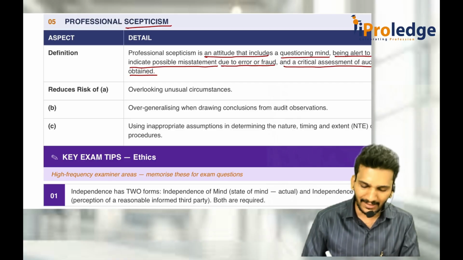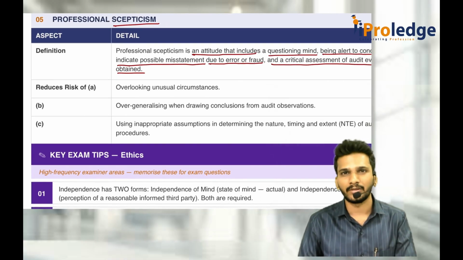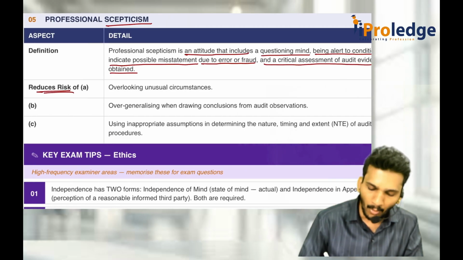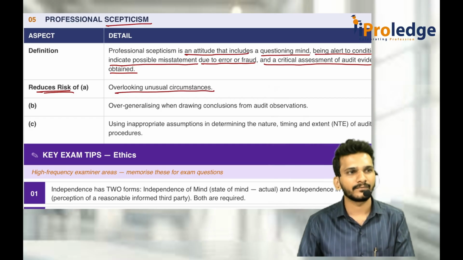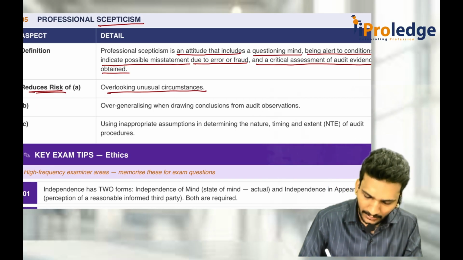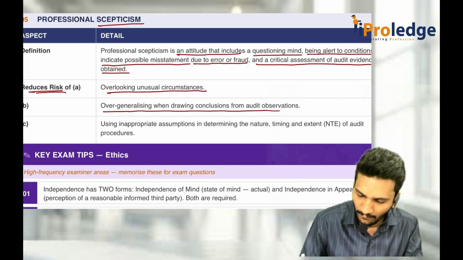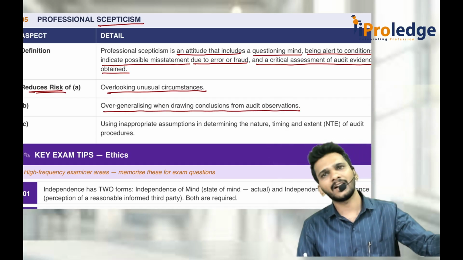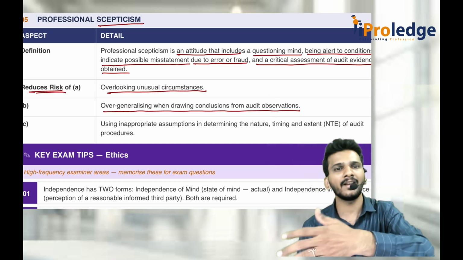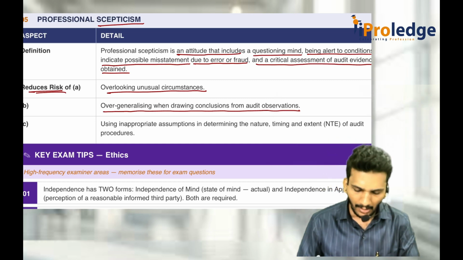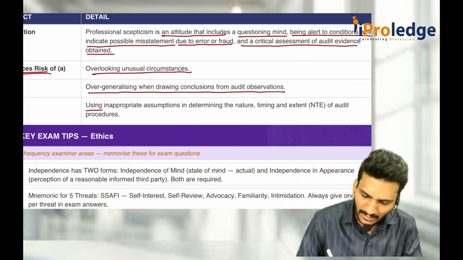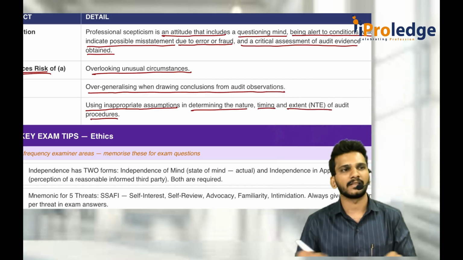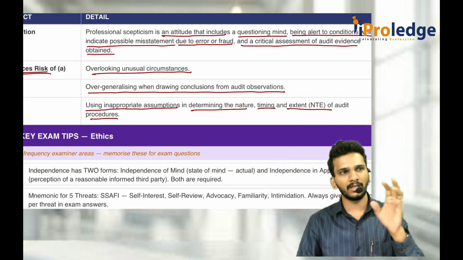So, with professional skepticism, how can you reduce risk? The moment you are more alert to situations, it will reduce the risk of overlooking unusual circumstances, and it will reduce the risk of overgeneralizing when drawing conclusions from observations. Overgeneralizing is like, okay, this is correct now, so consider that everything in that row is correct. No, don't generalize it. Everything is a specific part. It will also reduce the risk of using inappropriate assumptions in determining the nature, timing, and extent of audit procedures. This is the use of professional skepticism.